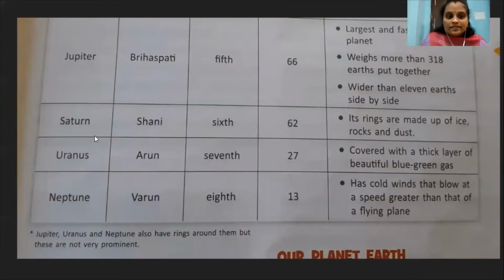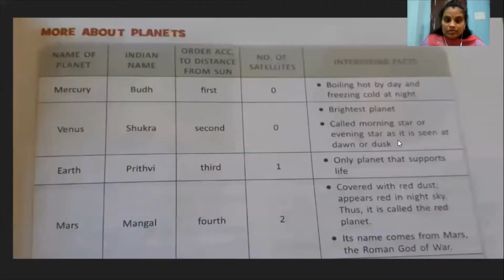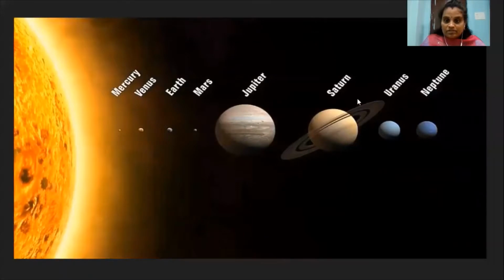And next, Saturn, its Indian name Shani. It is the sixth planet and it has 62 satellites. Its rings are made up of ice, rocks and dust. Here, look at this slide, children. In this slide, you can see a ring structure around Saturn, right? This ring is made up of ice, rocks and dust.